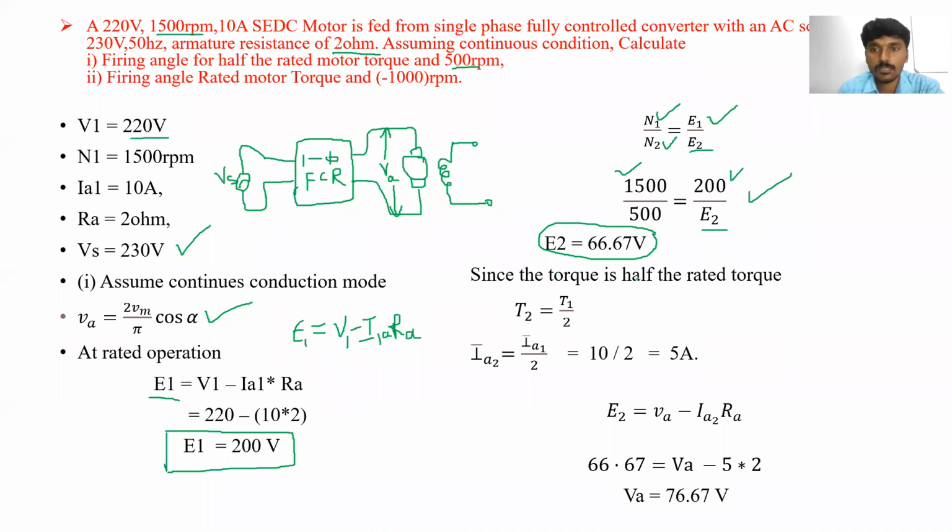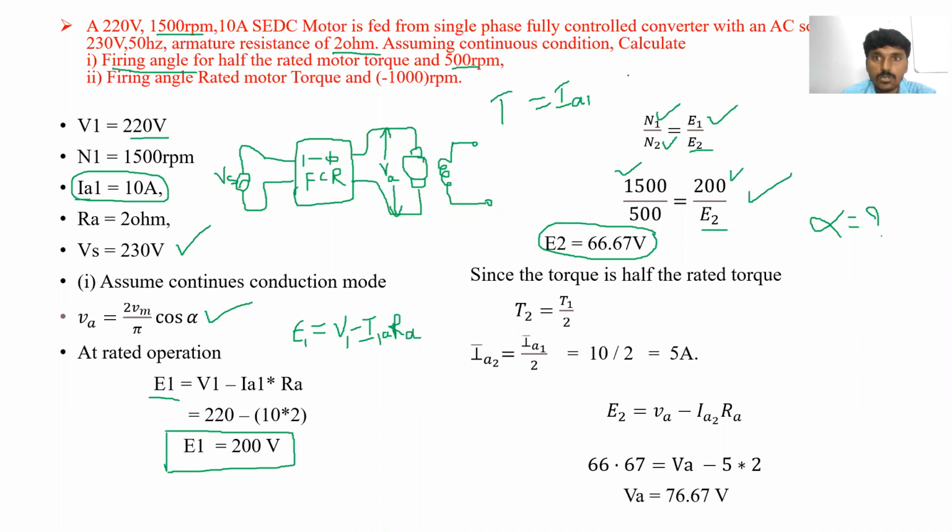But the condition he has given, we have to find out the firing angle at half the rated motor torque. Clear? So rated motor torque, how much? Rated motor torque T is directly proportional to IA, or IA1. Here we have taken IA1. So the torque is proportional to the armature current.